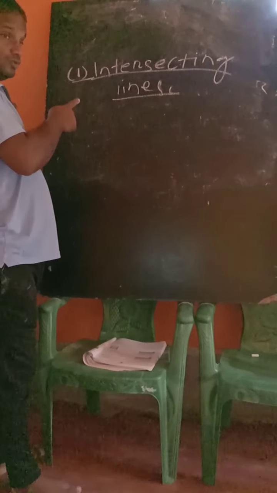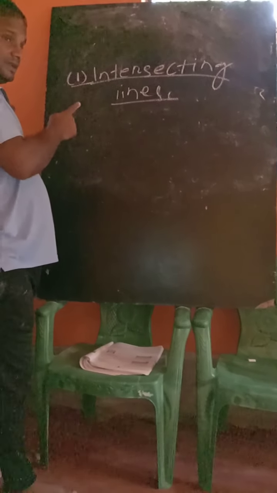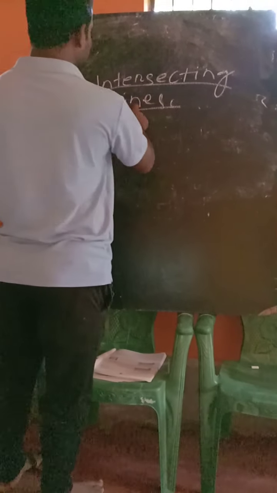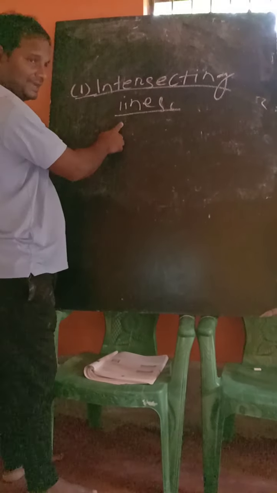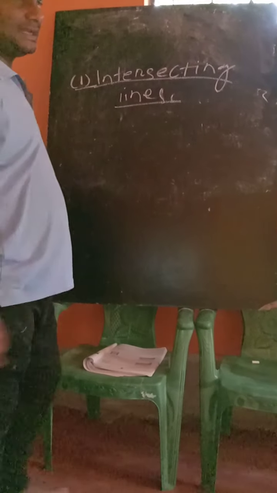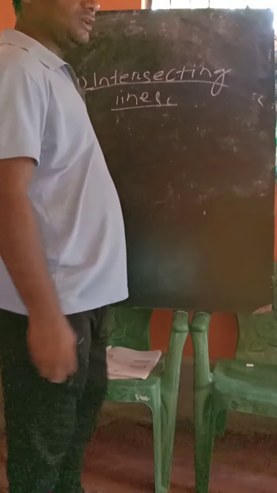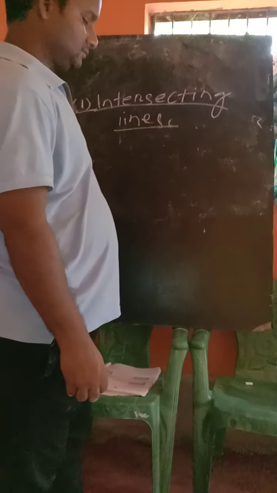Like the two already discussed, parallel lines and perpendicular lines, the third and last one is intersecting lines. So who can say what an intersecting line is?